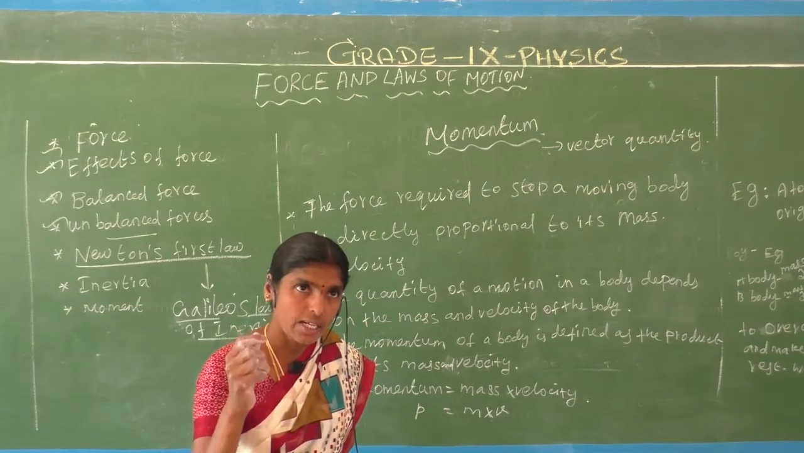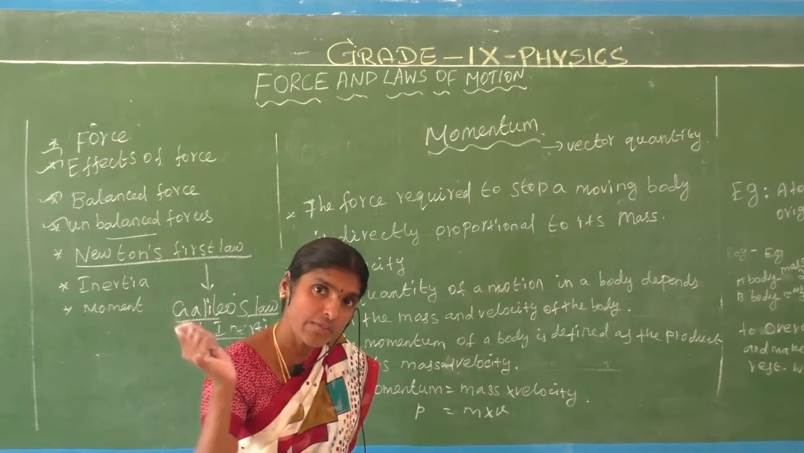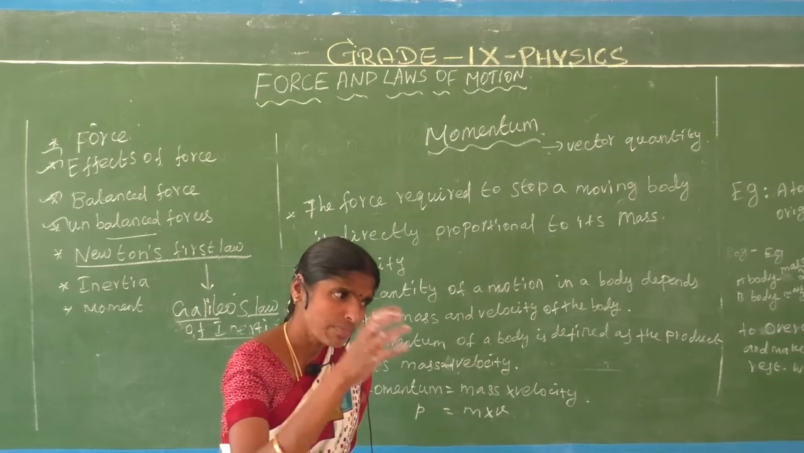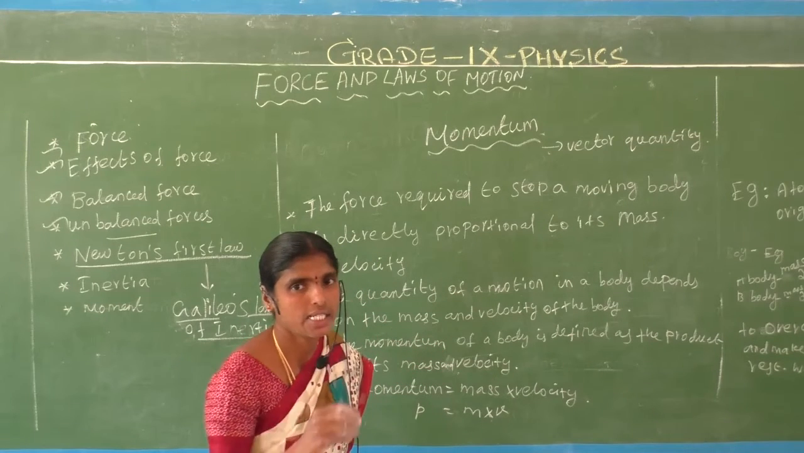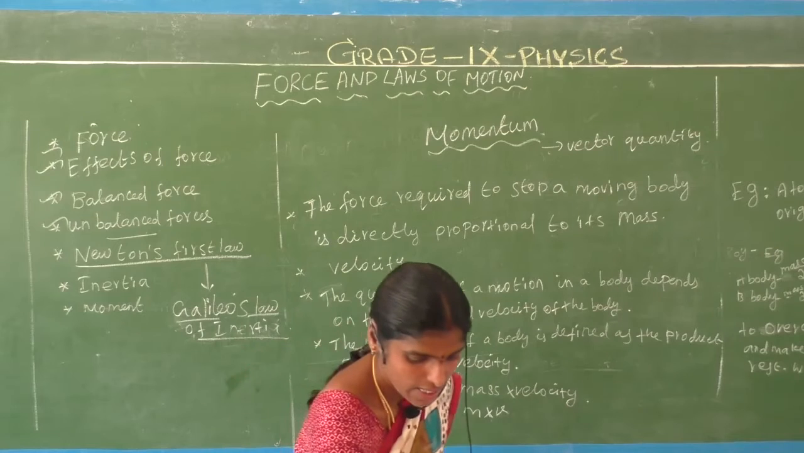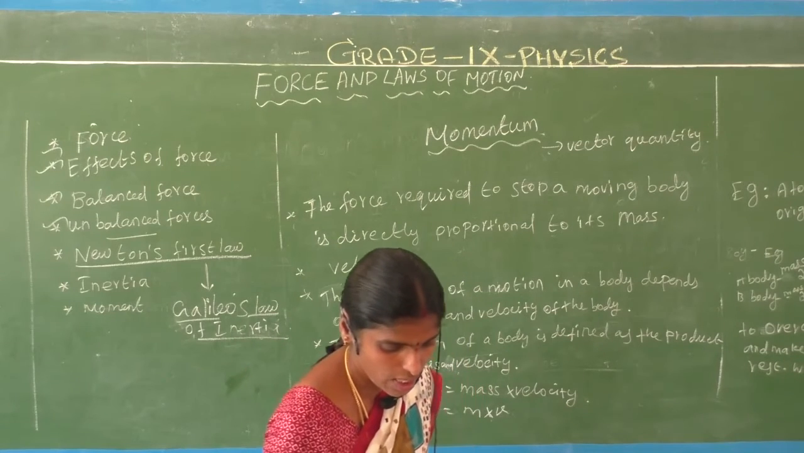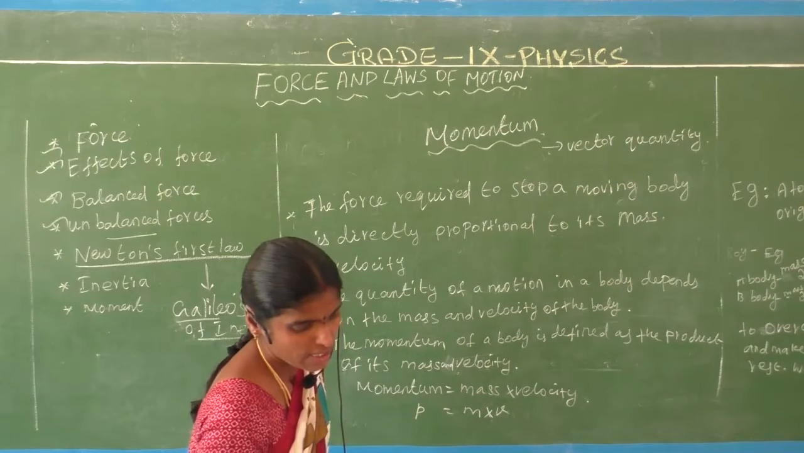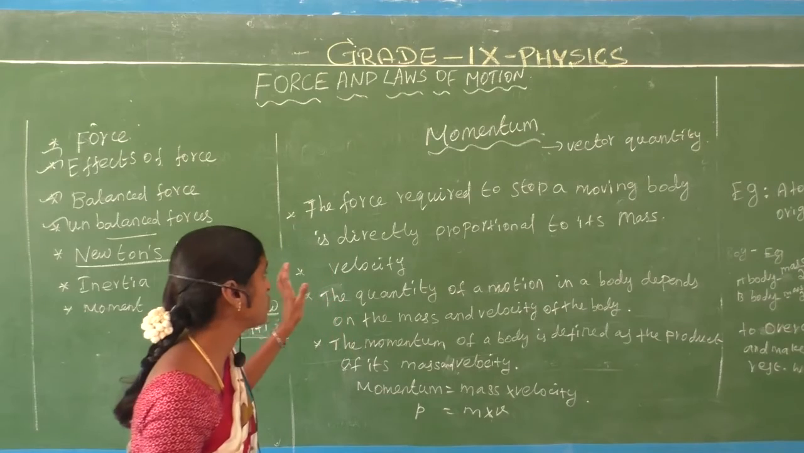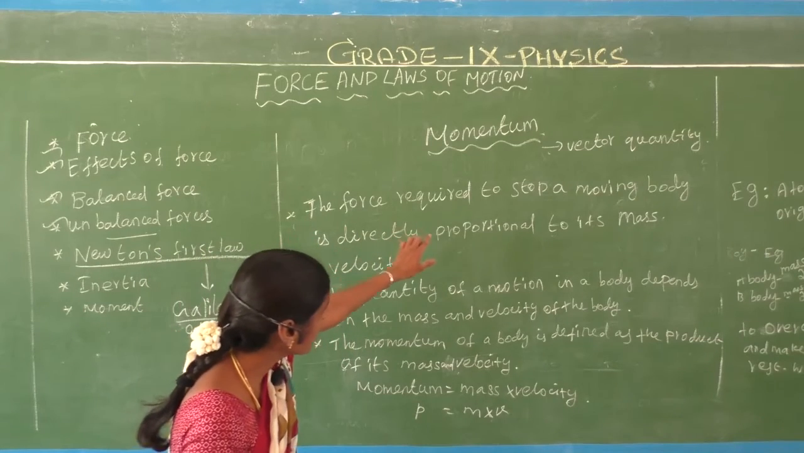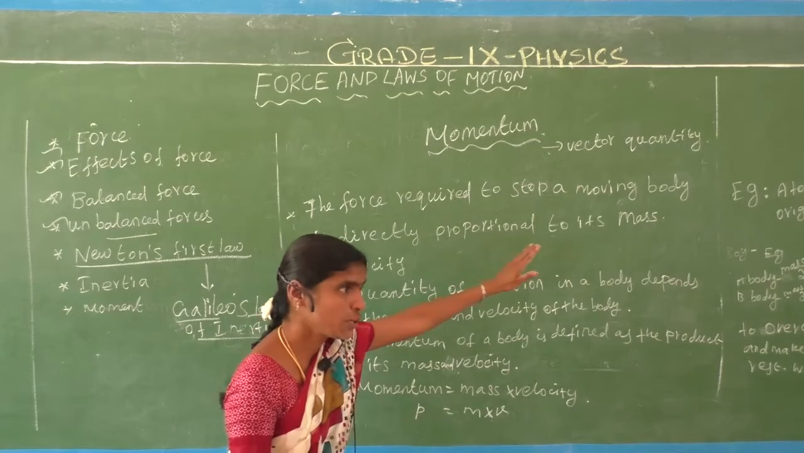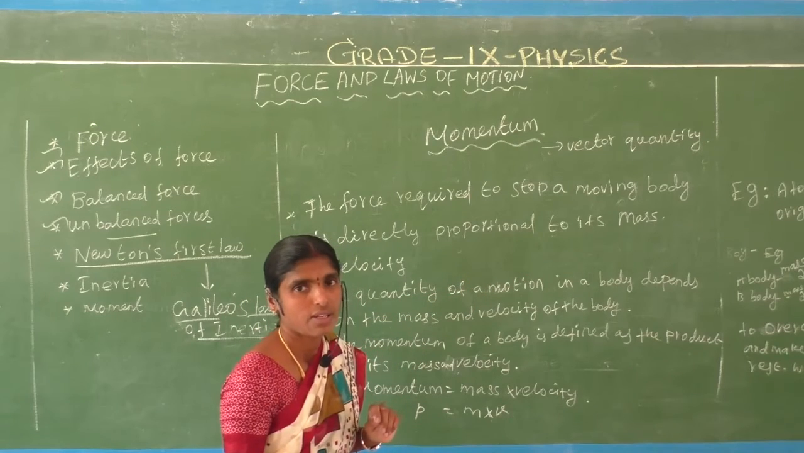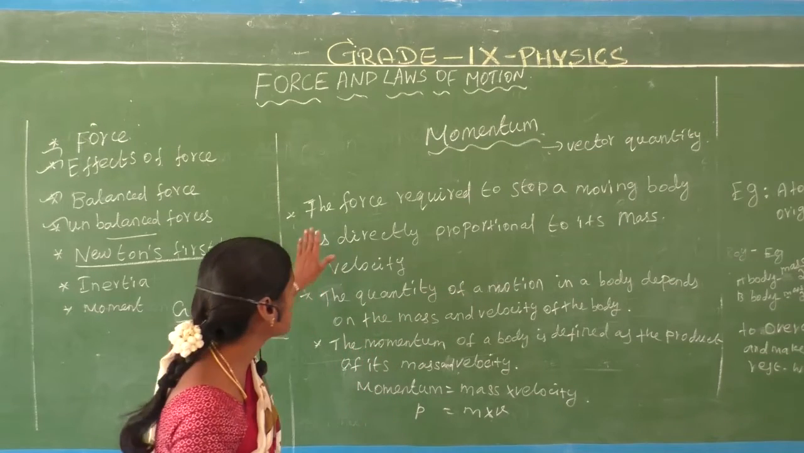We apply the force on the tennis ball, and it goes only some distance. Why? Because of the law of inertia: it contains a lower inertia. We conclude that the force required to stop a moving body is directly proportional to its mass.